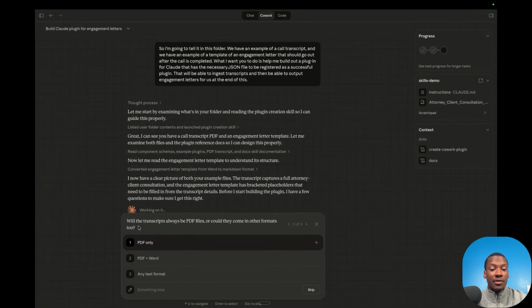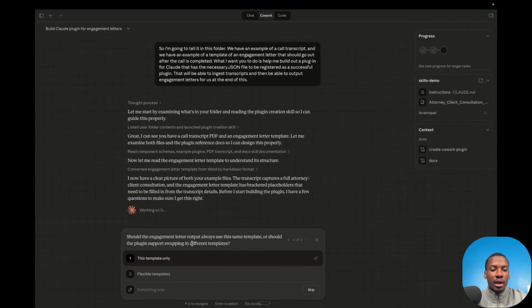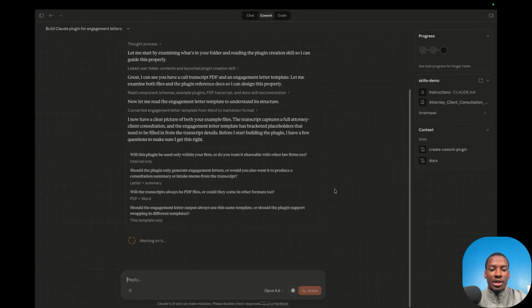It'll ask us about the types of inputs that we want it to handle. So let's say PDF and Word inputs. And then let's handle this template only, right? But it'll ask you a few questions so that it knows exactly what you need to build out this plugin. Then it'll go and actually build a plugin for you.